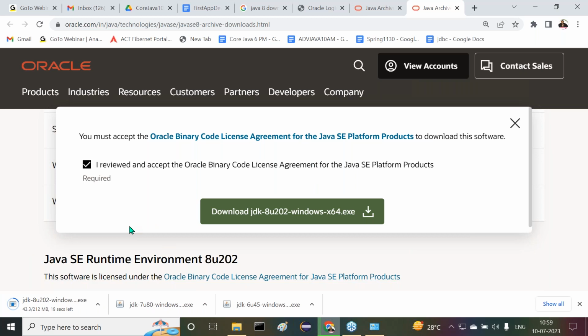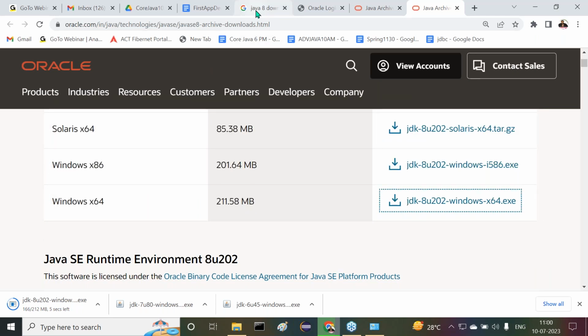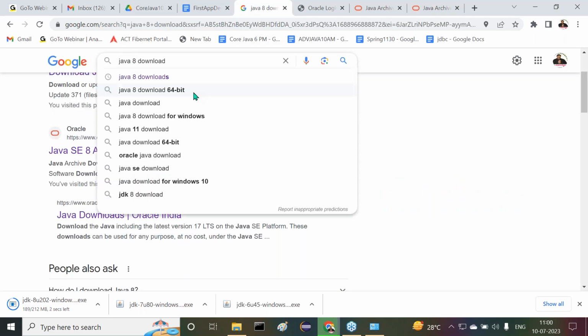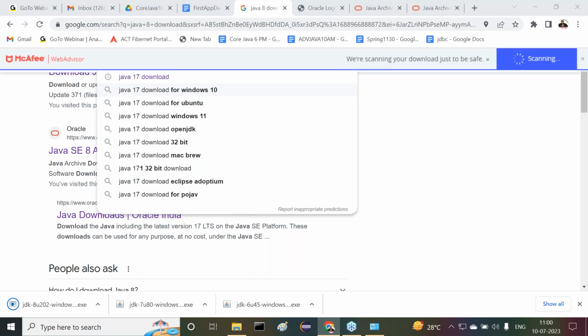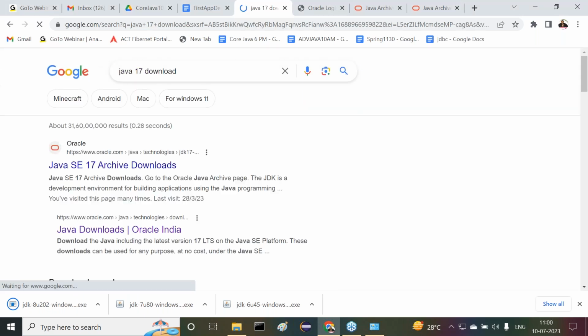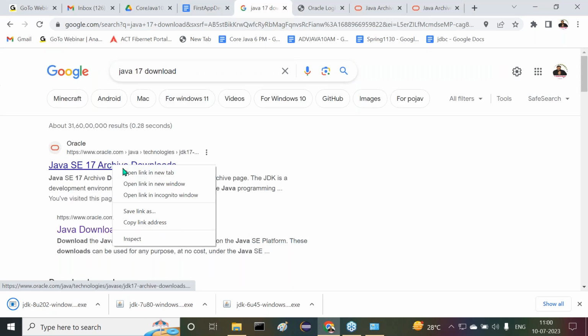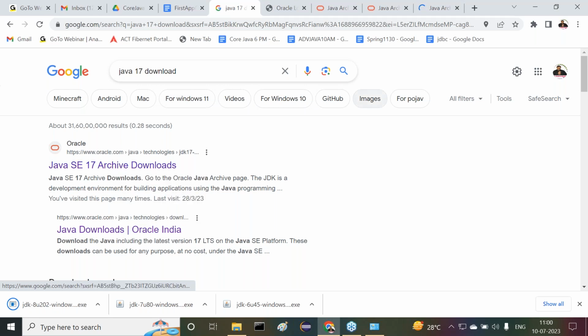For the sake of my other batches, Java 17 also I uninstalled. I want to install that one also. So here, Java 17 version also I want to search. Now here I want to get the Java 17 download. If I click on this Java 17 download, again we get Java SE 17 Archive downloads. Click on it.